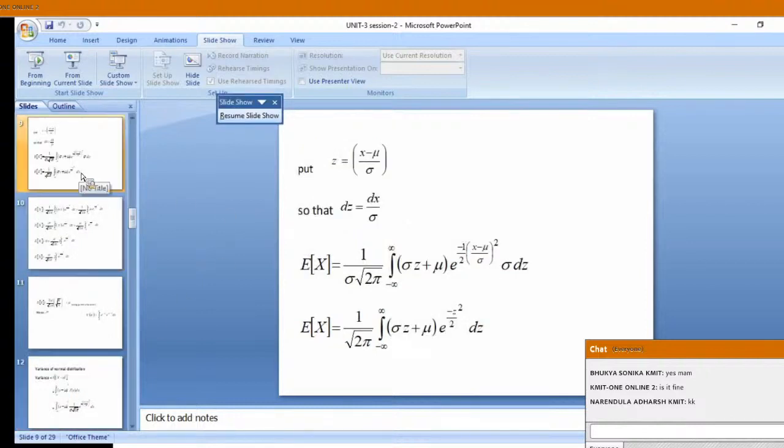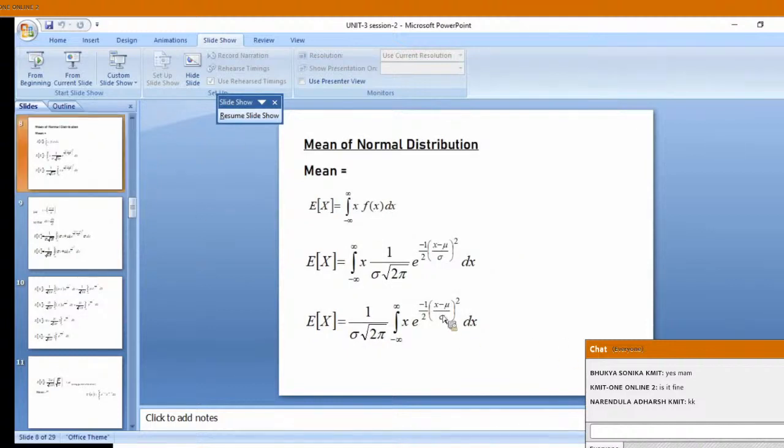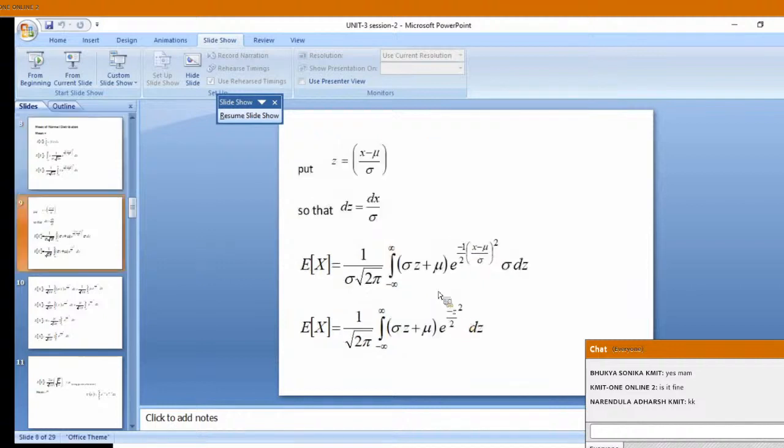So we are going to substitute z equal to (x minus mu) by sigma. Earlier, on the previous slide, I am substituting another variable, that is z equal to (x minus mu) by sigma. Differentiating, dz is equal to dx by sigma. Mu is a constant, x is a variable, z is a variable, sigma is a constant. So we only get dx by sigma.